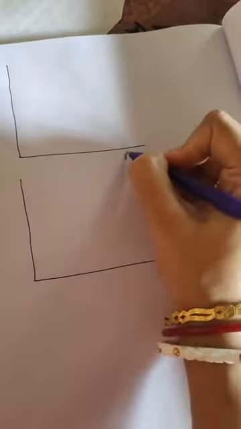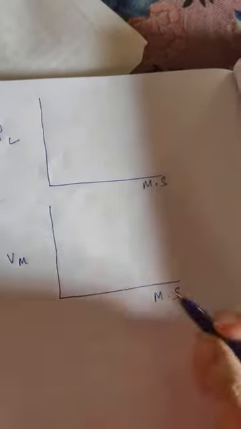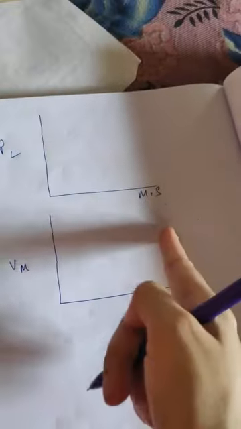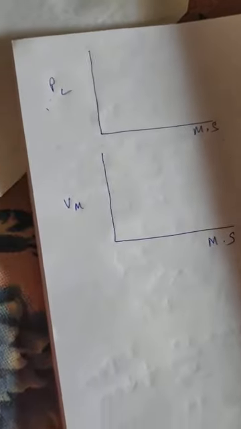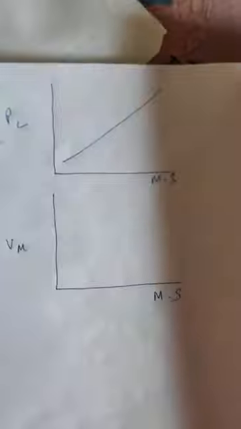Suppose on both the axes we have taken money supply on the horizontal axis, and on this side we are taking price level and on this side value of money. We know that money supply and price level have a direct relationship, so the curve will be upward sloping.